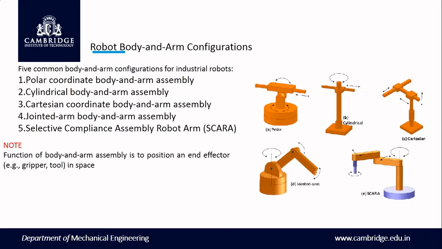It is meant for working functions, based upon the type of applications.